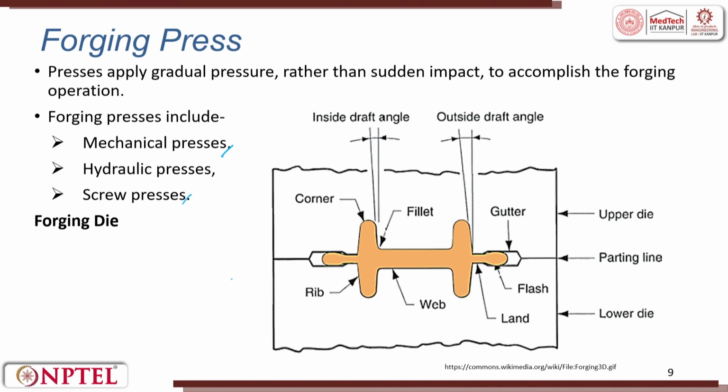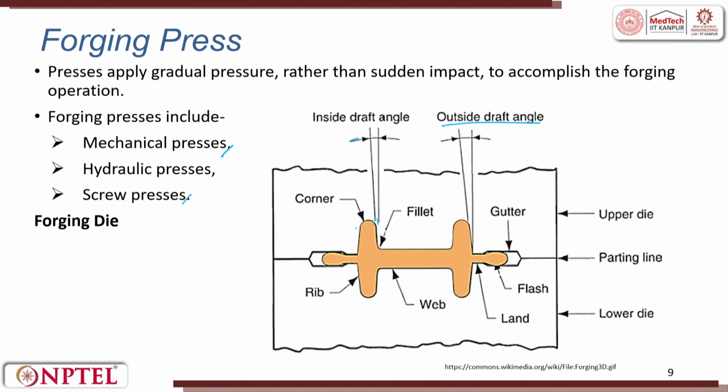When you look into a die, the cross section of a die is shown. Like you have a draft allowance in casting, you also have something called the outside draft angle. Right? This is the outside draft angle. This is the inside draft angle, which is given such that the component can be released out.